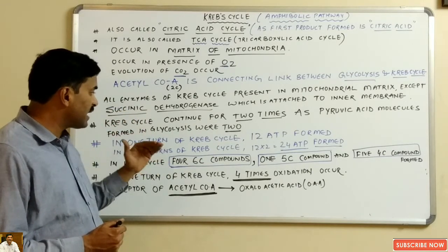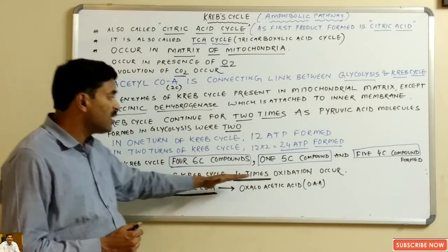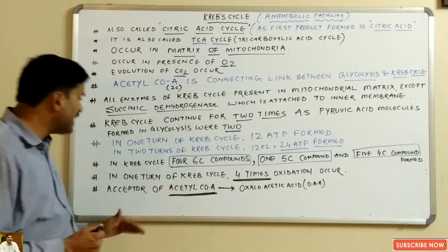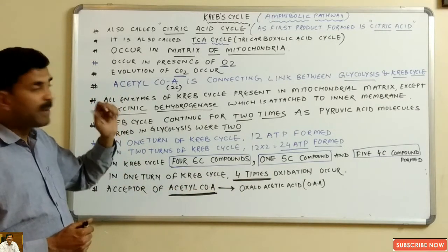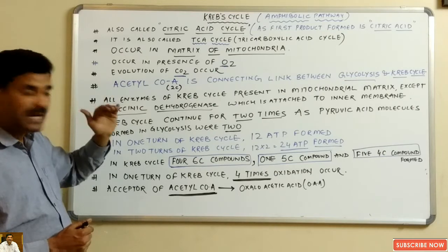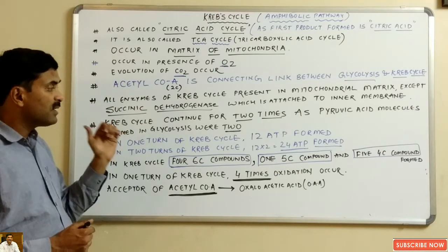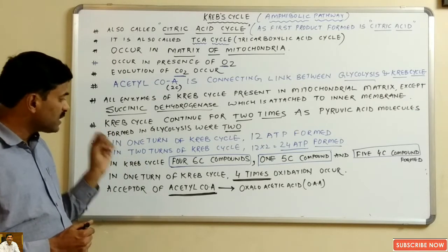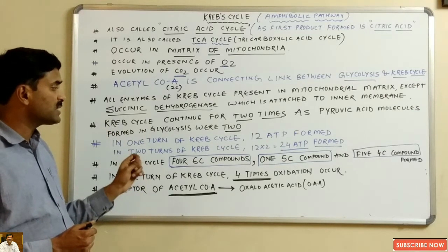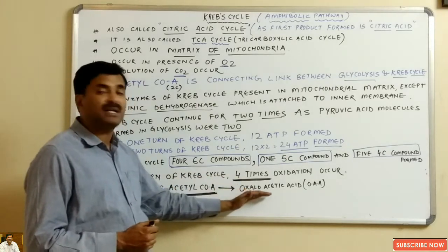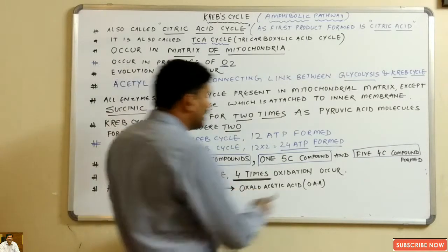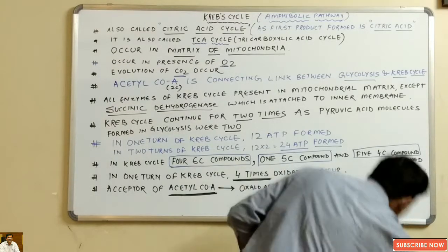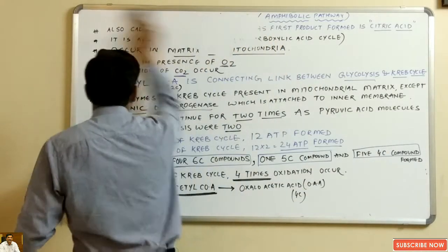So in one turn of the Krebs cycle, there will be 4 oxidation steps. And you must know that when pyruvic acid is converted into acetyl coenzyme A, the first acceptor of the acetyl coenzyme A is oxaloacetic acid, which is a 4-carbon compound.